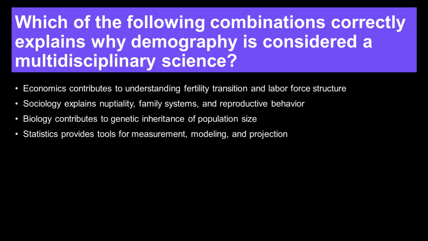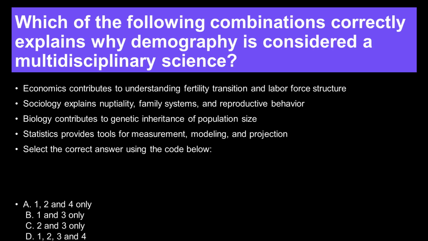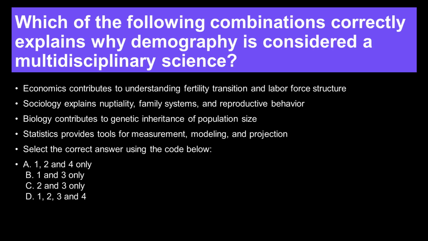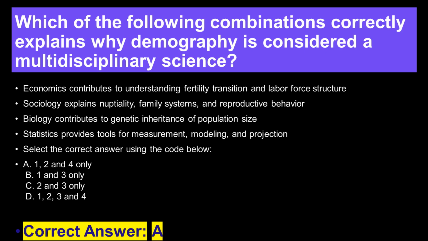Statistics provides tools for measurement, modeling, and projection. Select the correct answer using the code below. A. 1, 2, and 4 only. B. 1 and 3 only. C. 2 and 3 only. D. 1, 2, 3, and 4. Correct answer, A.